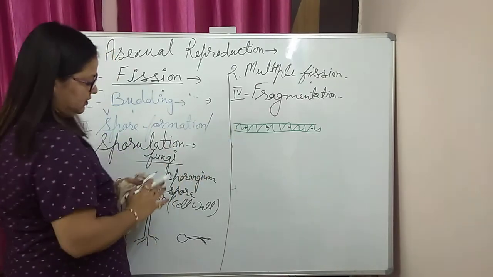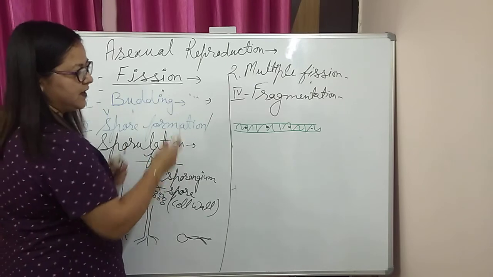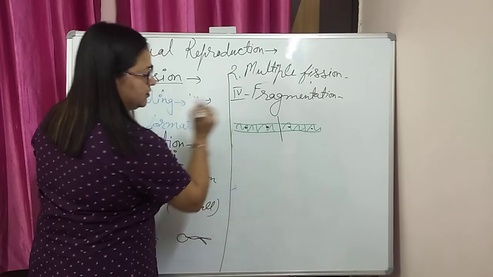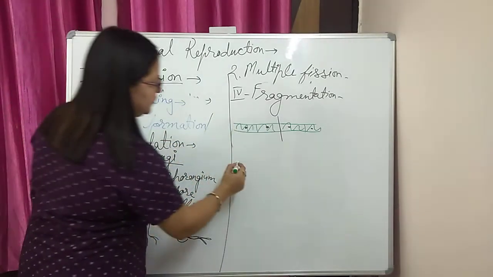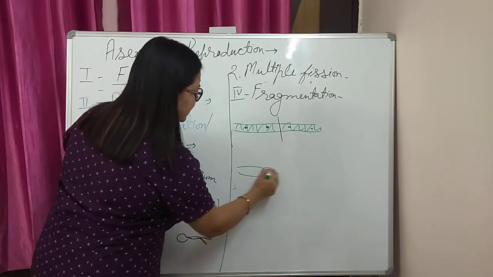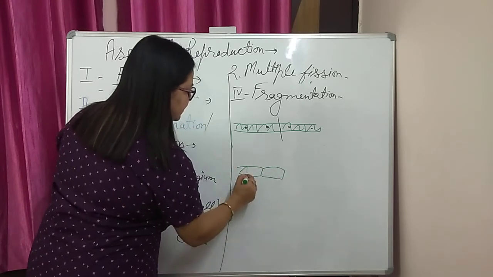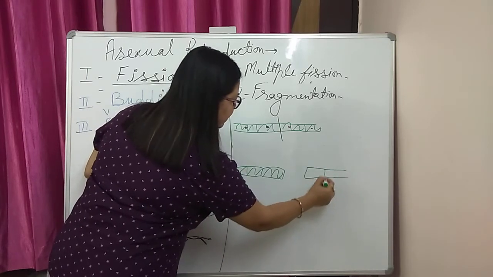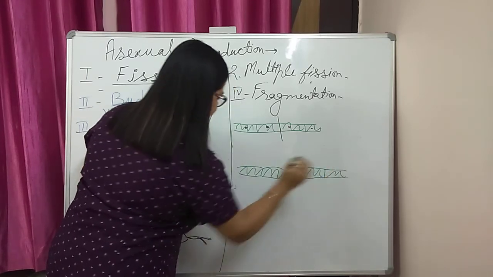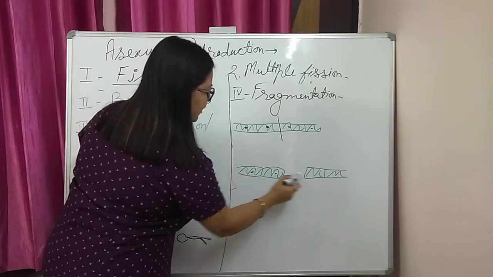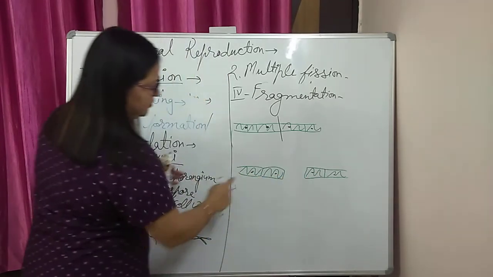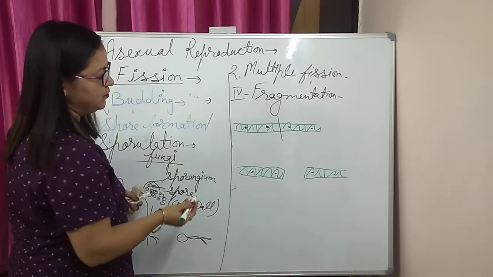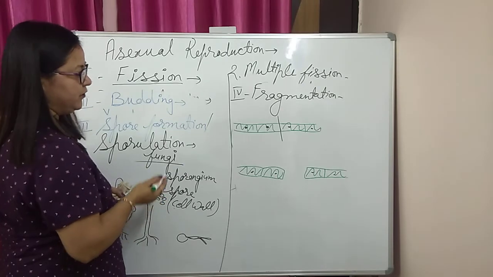At maturity, this Spirogyra organism breaks up into pieces. So these pieces are now called fragments, and the cells of these pieces now divide and form the new organism. This process is called fragmentation, and these pieces are called fragments.